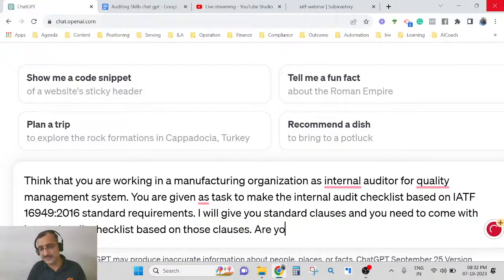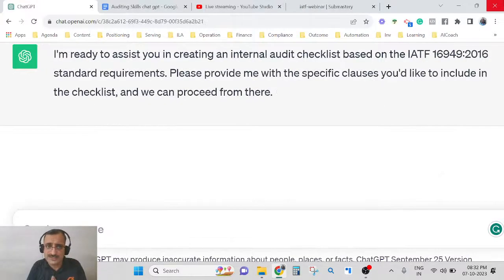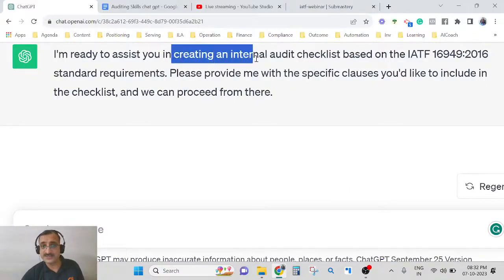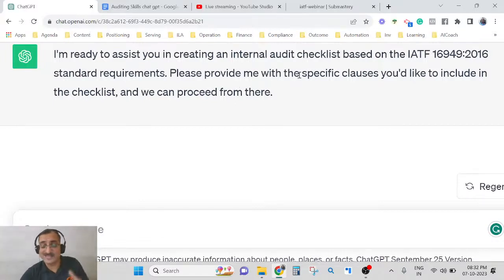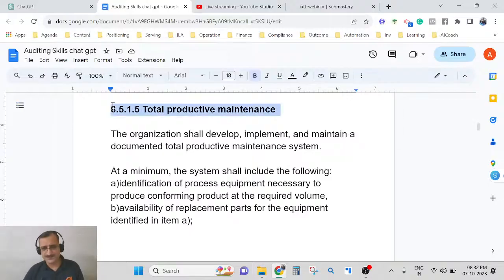Are you ready? You are just confirming that you have given the context. Now ChatGPT says yes, I am ready to assist you in creating an internal checklist based on this, and it is asking me to provide the details. ChatGPT will now work like an assistant for you. So what you now need to do is take the clause requirements and copy them.